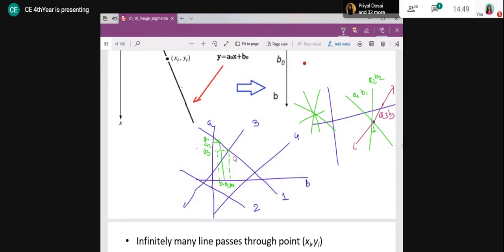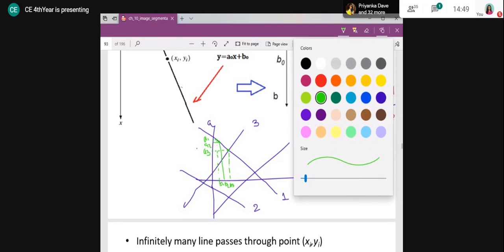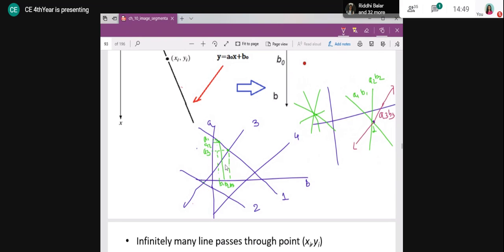Same way if I do it for point 3. Suppose I'm taking point 3, I'm starting with this intercept and this slope. Suppose point 3 is somewhere here, right?